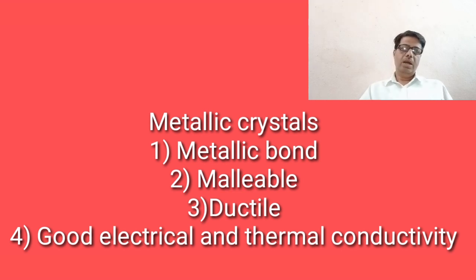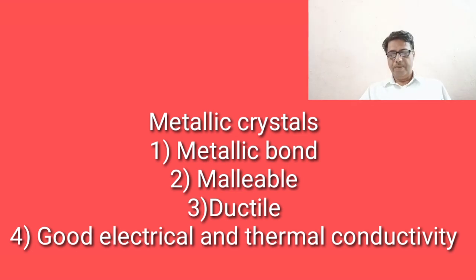That means the electrons are spread out, delocalized, and the metal ions are present in them, so they are also termed as an array of positive ions immersed in a sea of mobile electrons. The attractive interaction between cations and electrons constitutes the metallic bond. How is it formed? It is the force of attraction between cations and the mobile electrons which are delocalized over the entire crystal, and they are held together to form a metallic crystal.